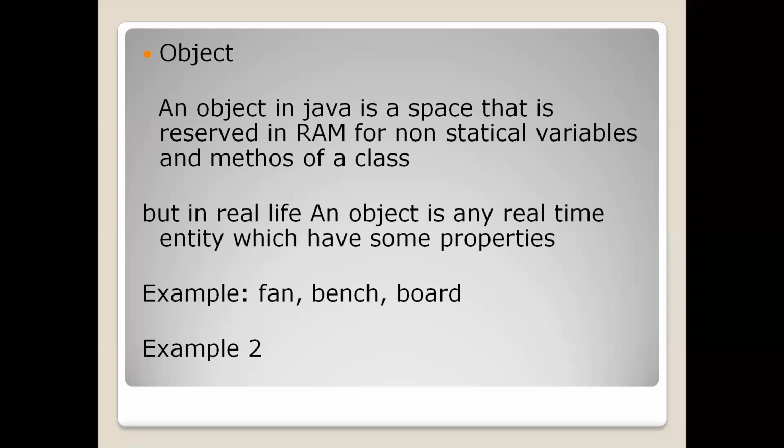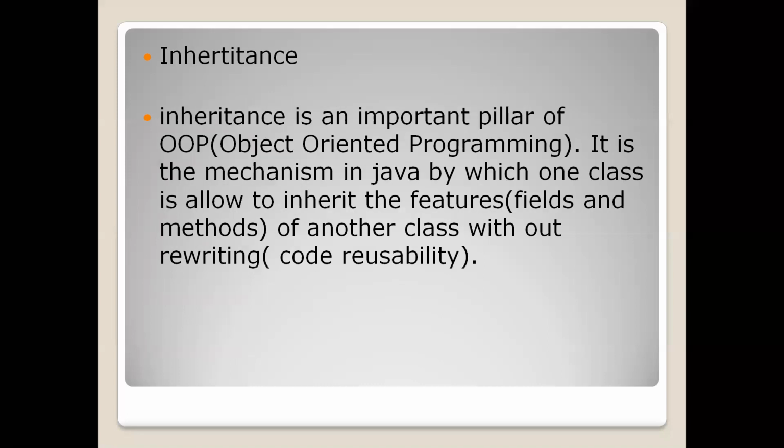If the variables and methods do not contain the static keyword, they will not be moved into the RAM. So in order to move them into the RAM, we need to create an object. Now I think every one of you got some clarity regarding classes and objects, right?